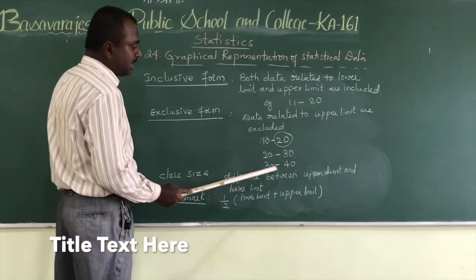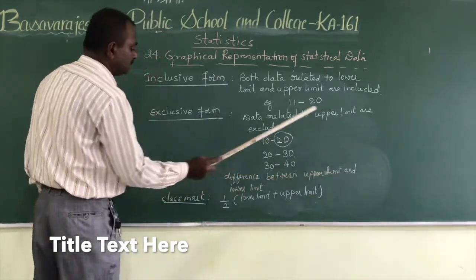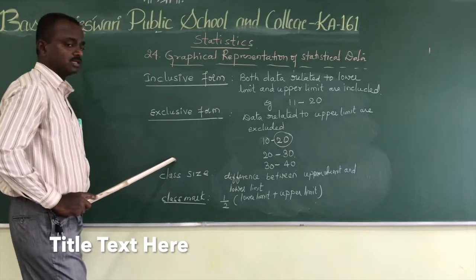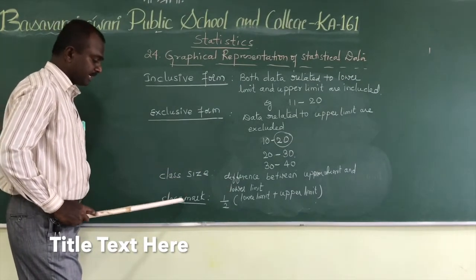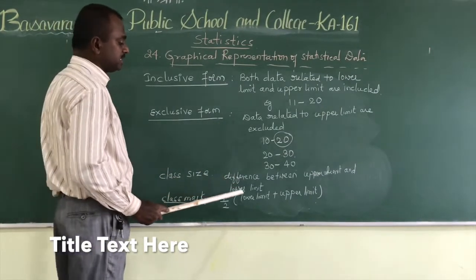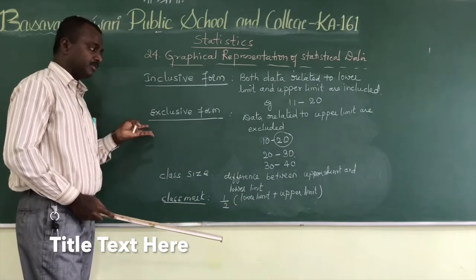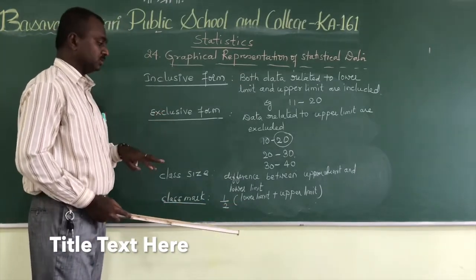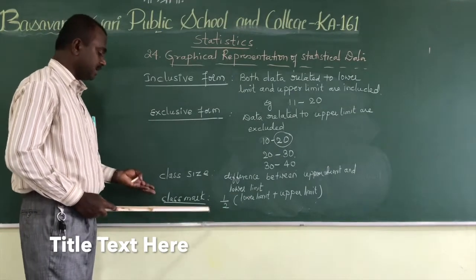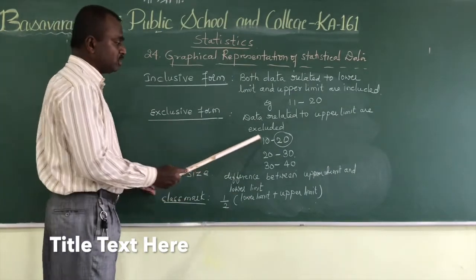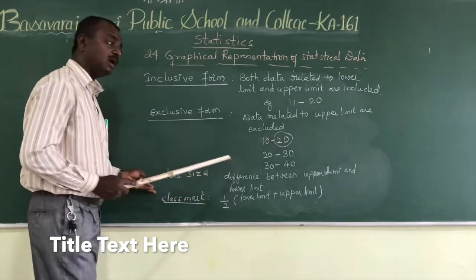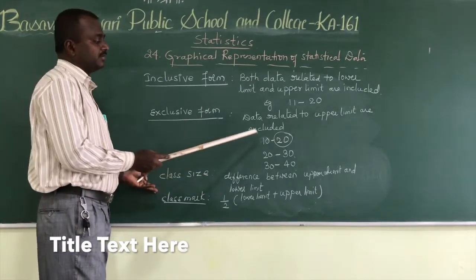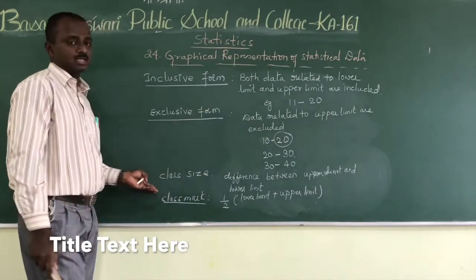What is meant by class size? The difference between upper limit and lower limit is called class size. What is meant by class mark? Class mark is the sum of the lower limit plus upper limit divided by 2, or the midpoint of this class interval, or the mean of the class interval.